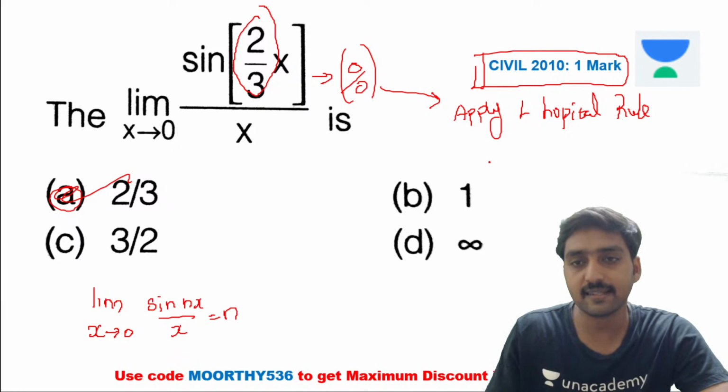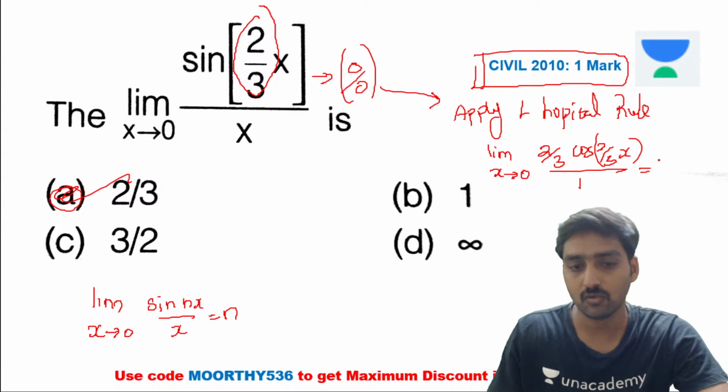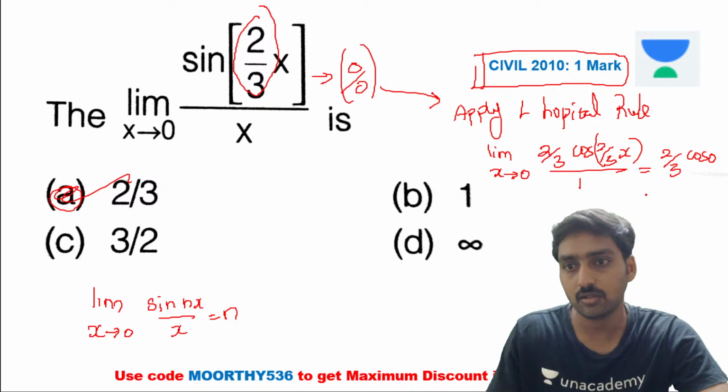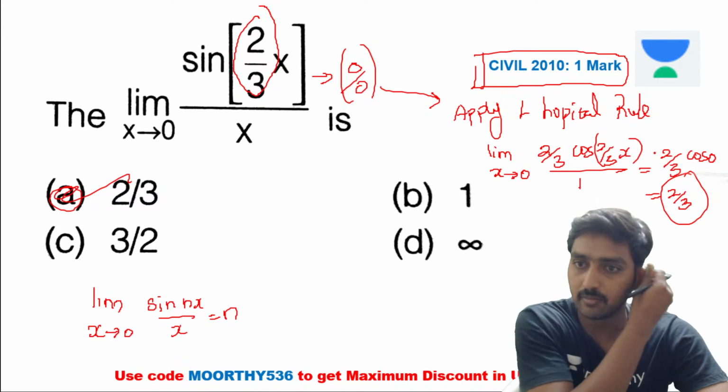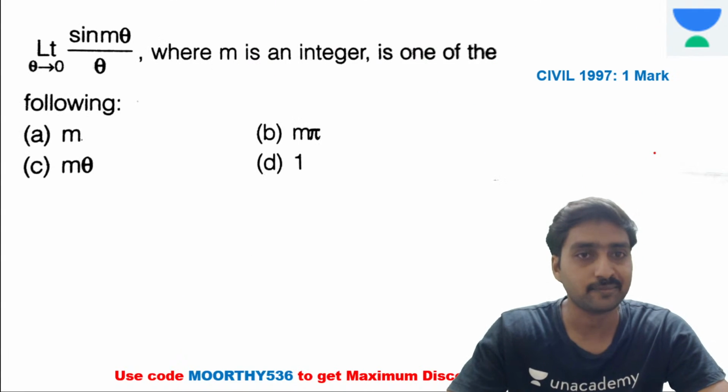The differentiation of sin(2x/3) is 2 divided by 3 into cos(2x/3), and the denominator x differentiation is 1. If you substitute the value, we get 2 divided by 3 cos 0, and the solution is 2 divided by 3. It's one more direct method, right? Next question.